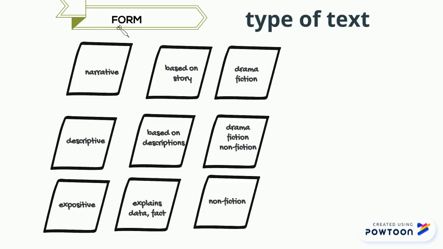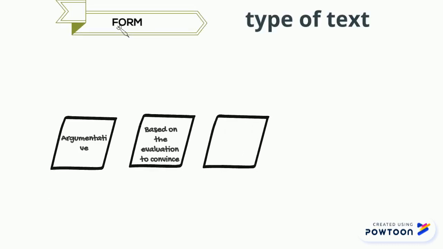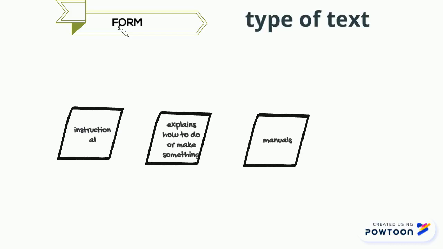Expositive, when we explain data, which is typical of non-fiction. Keep in mind that the expositive doesn't want to convince you, because if it wants to convince you, it is argumentative, which is based on evaluation and data in order to convince you about one thing. For example, we have in this case essays and speeches. And instructional, which are manuals. This type of text explains how to do and make something.